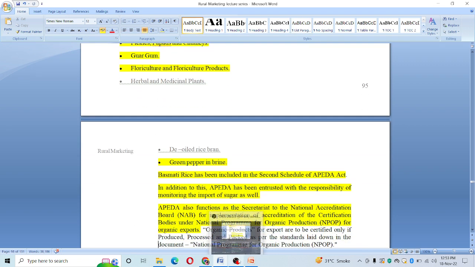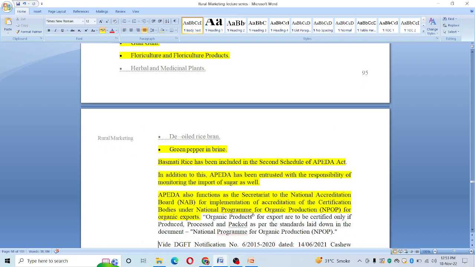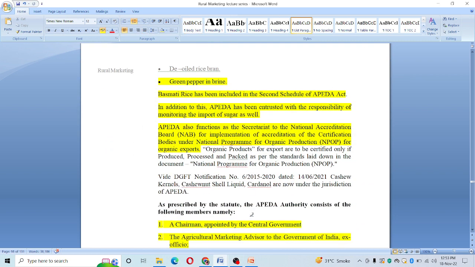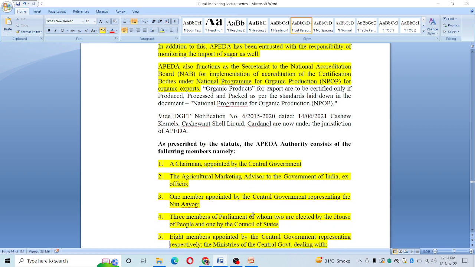Also, we have seen the constitution of APEDA, that is the manpower which is required, or the composition of the board of members in APEDA. Also, hand in hand, APEDA is working as the secretariat to the National Accreditation Board. That is what we have seen.